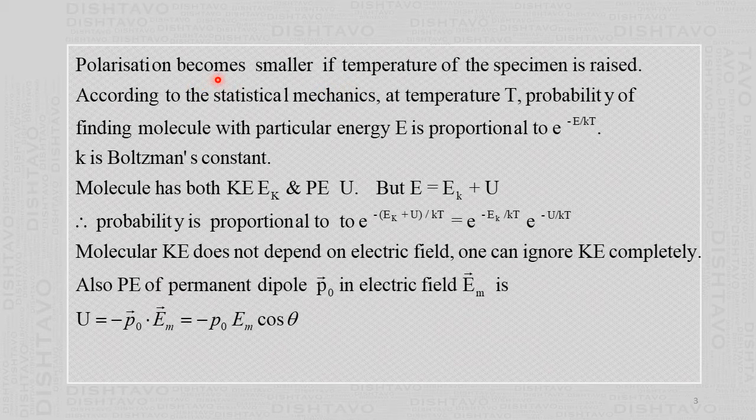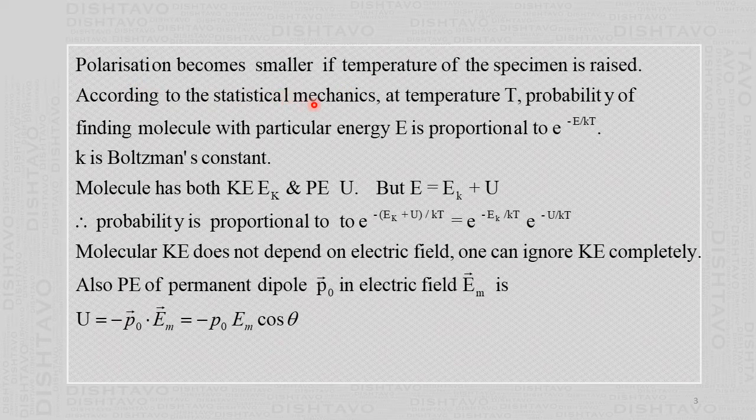If the electric field is more, polarization is more, but there is some saturation value. But if temperature is more, then the electric dipole moments will get disoriented and the polarization will decrease. So if the electric field is sufficiently high and temperature is sufficiently low, then complete polarization will occur.